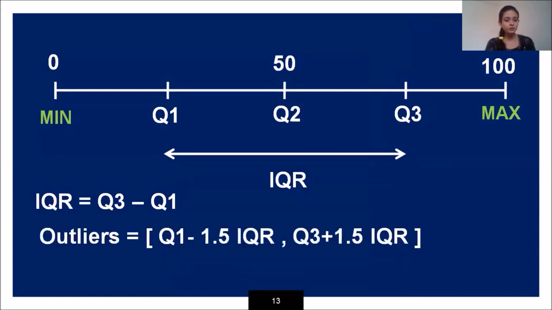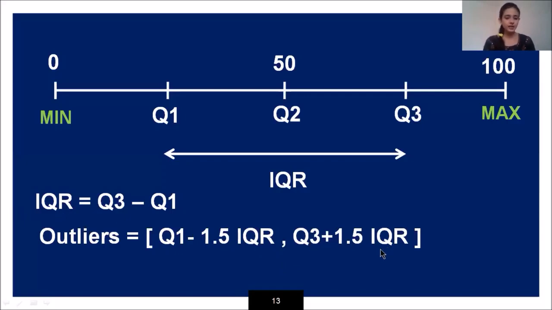And what are the outliers? That is, you have the range of the outliers. This square bracket indicates the range. So it has the formula Q1 minus 1.5 times IQR, comma, Q3 plus 1.5 times IQR.